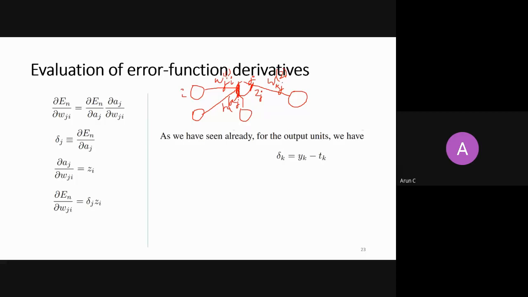So input is from the j node and it is going to some k node. Then you are calculating here ak, right? Then you apply some nonlinearity here, again shown by the h function. And this nonlinearity will give you some zk. But because it is the output layer, I call it yk, right? Because at the output layer, I am using yk instead of zk.